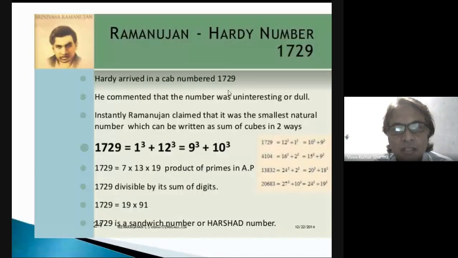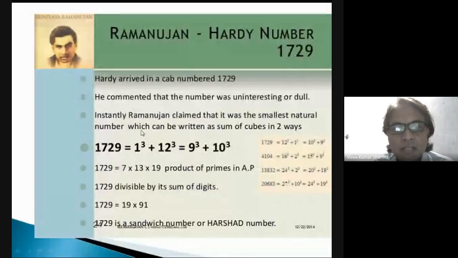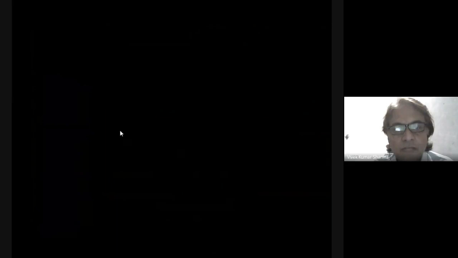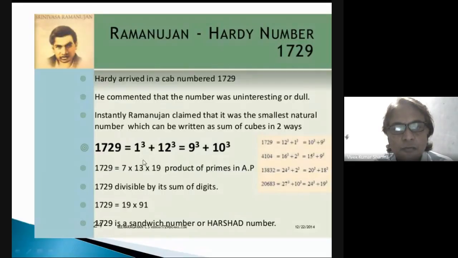But Ramanujan claimed that it is a very interesting number because it is the smallest natural number which can be written as a sum of cubes in two ways: the cubes of 1 and 12, and the cubes of 9 and 10.